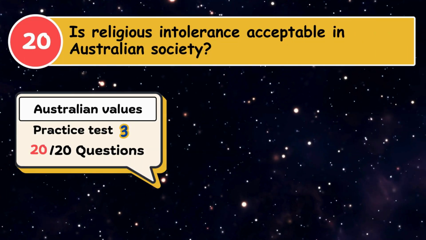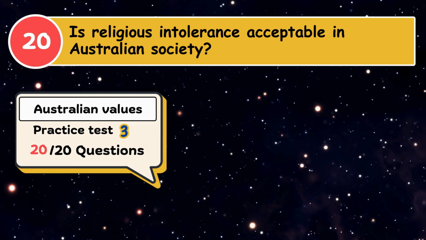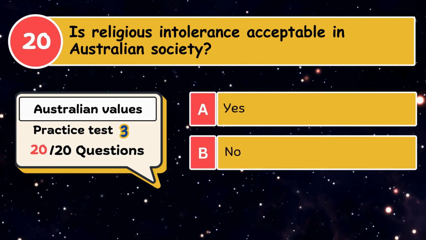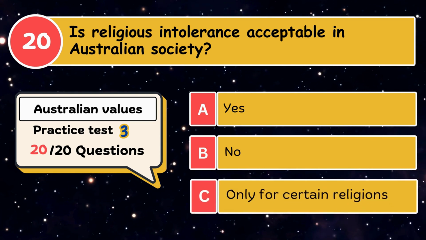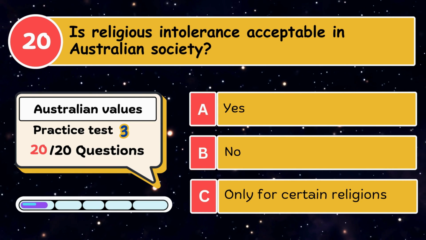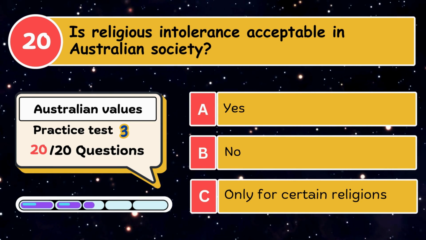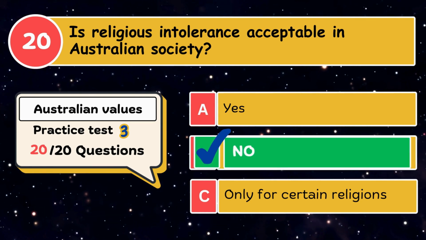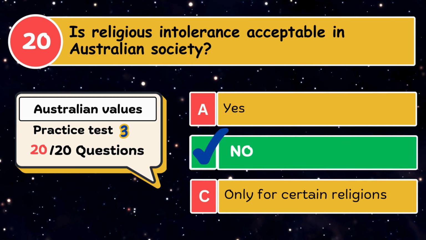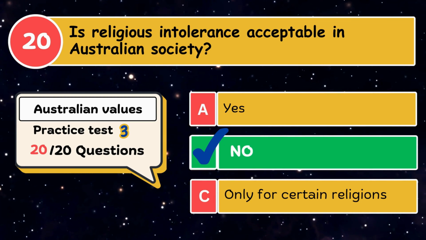Is religious intolerance acceptable in Australian society? A. Yes. B. No. C. Only for certain religions. The correct answer is no. Religious intolerance is not acceptable in Australian society.